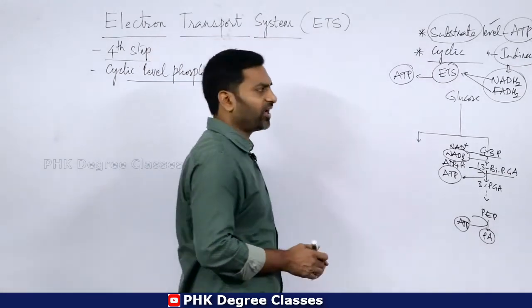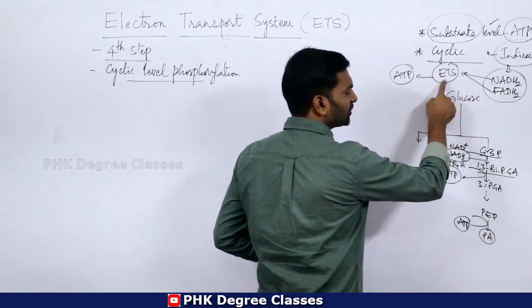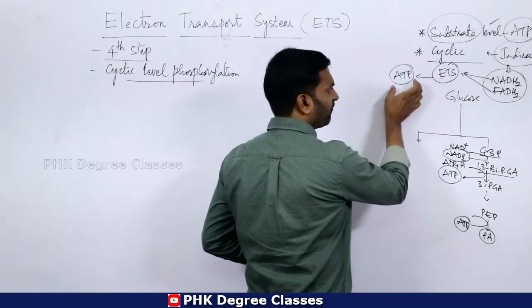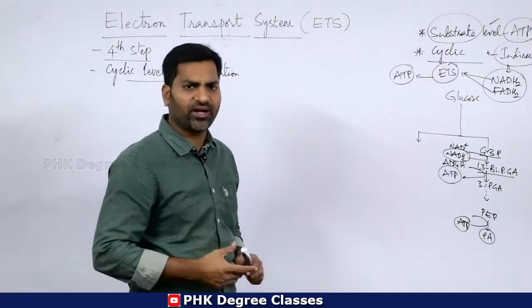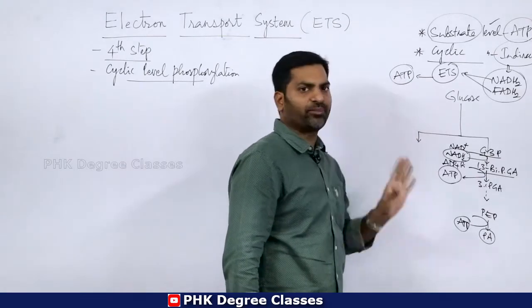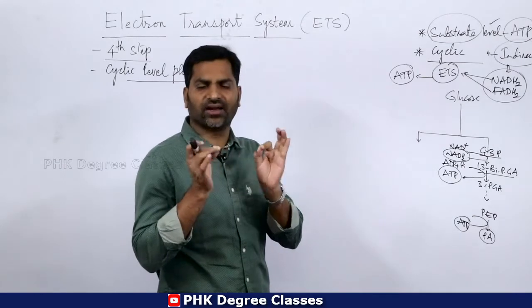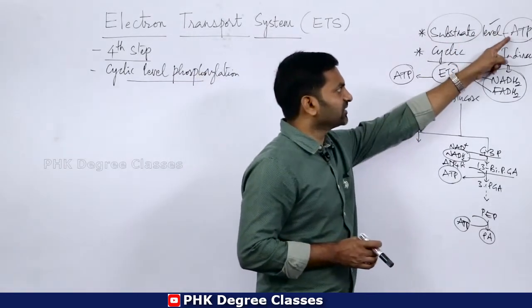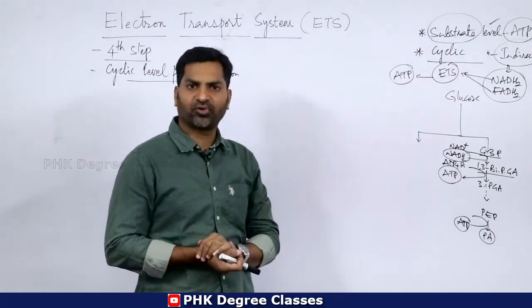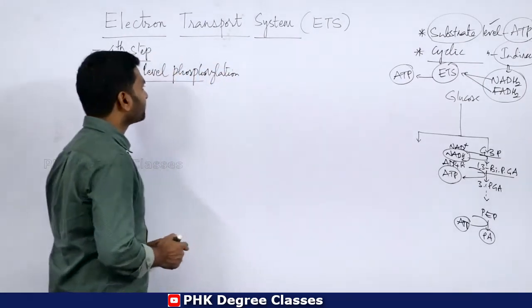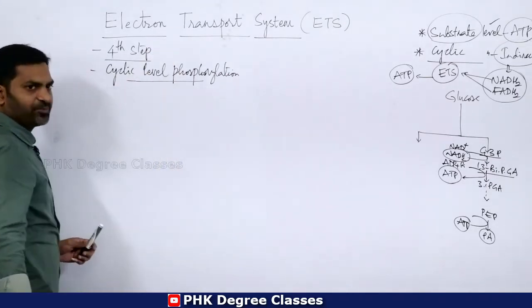All the NADH2s and all the FADH2s undergo the electron transport system and finally yield ATP molecules. So indirect formation of ATP is called oxidative phosphorylation, whereas direct formation of ATP is called substrate level phosphorylation. This is an example for oxidative phosphorylation.